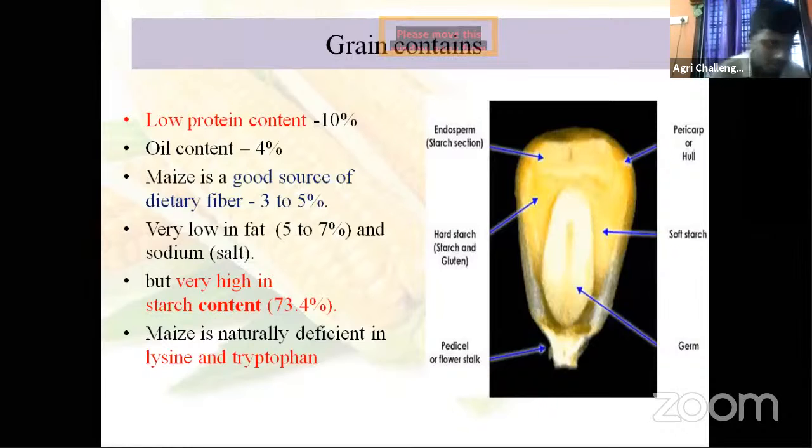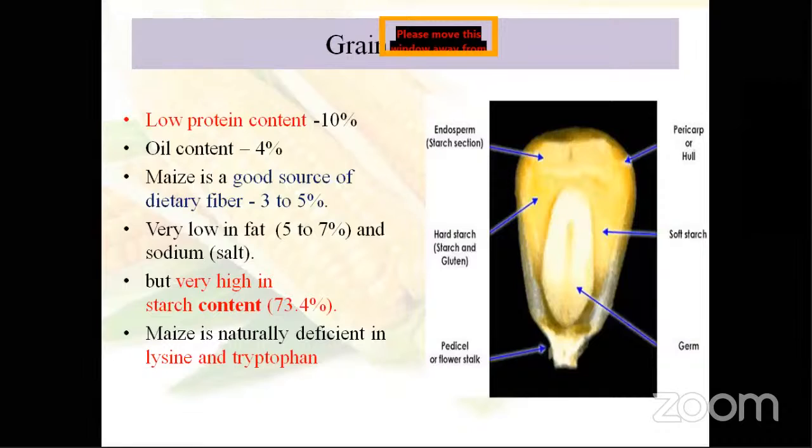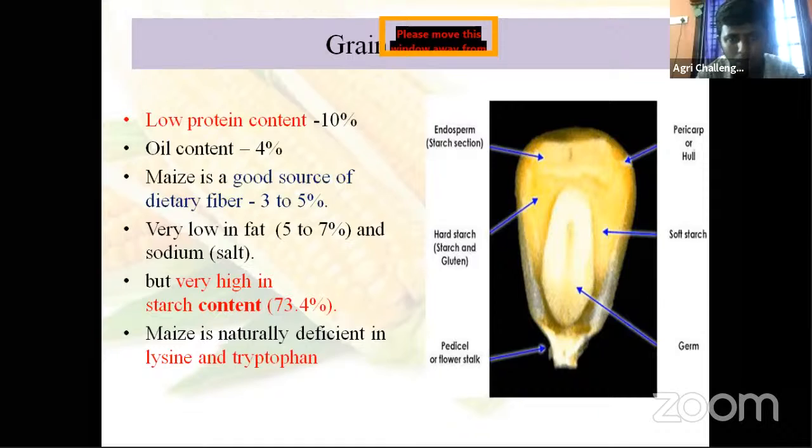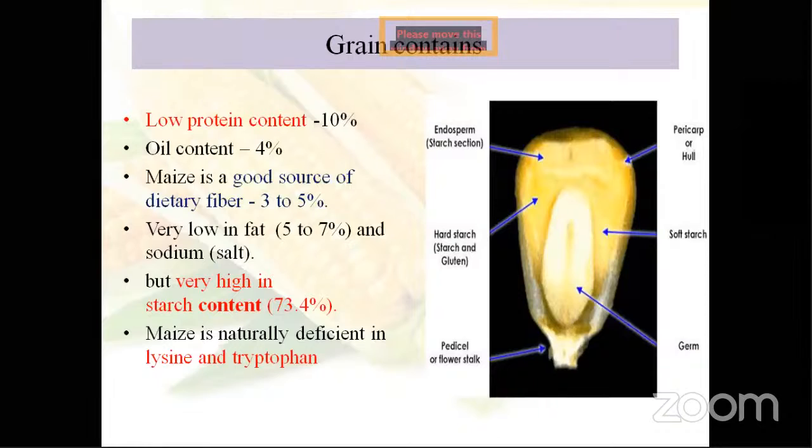Okay. Then coming to grain structure, endosperm, mostly starch. What is endosperm? What is the chromosomal level of endosperm? Triploid. Right. What is the process of formation of endosperm? Which fertilization? Double fertilization. What do we call that process? Triple fusion.